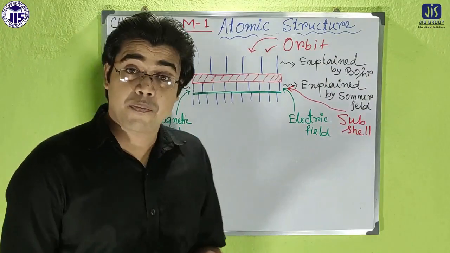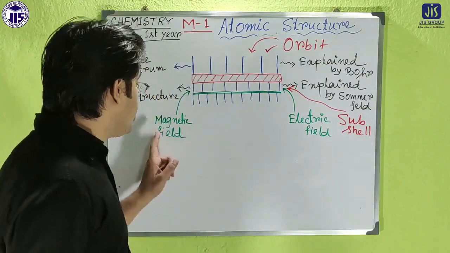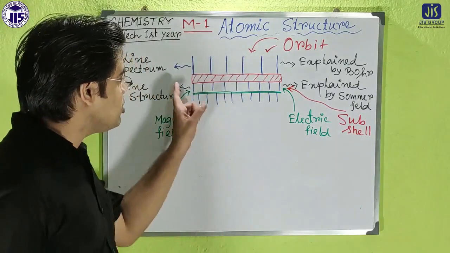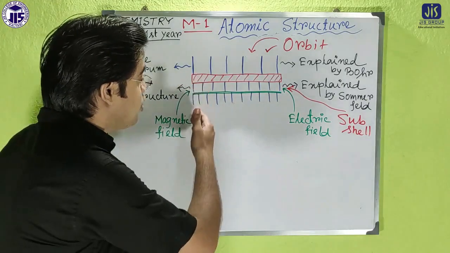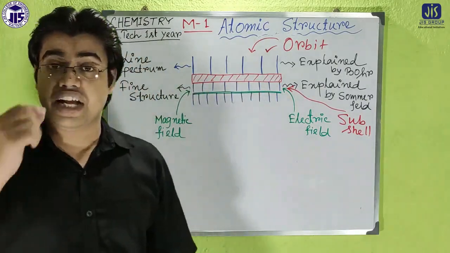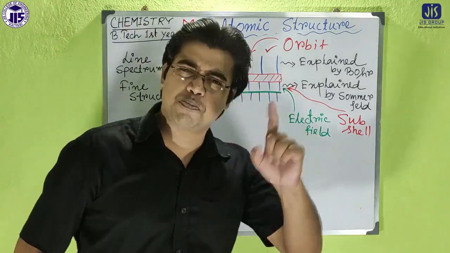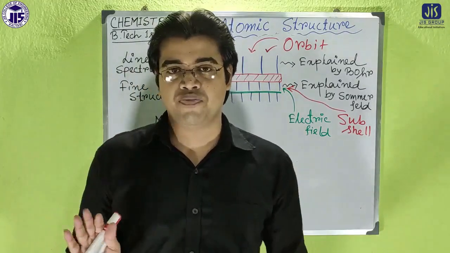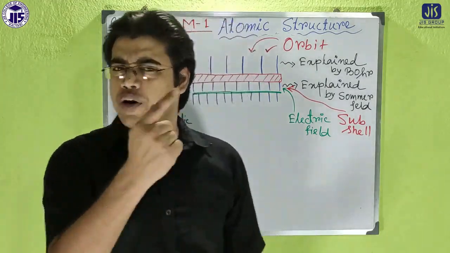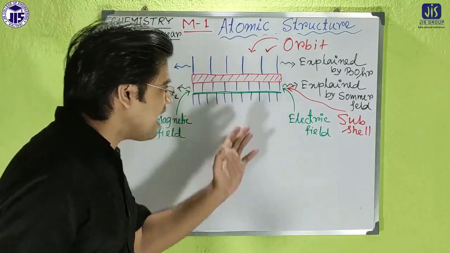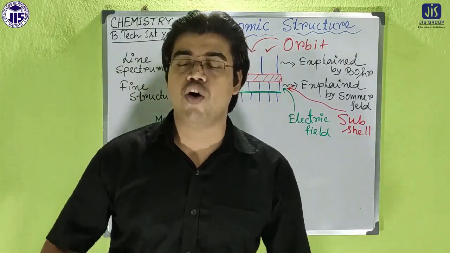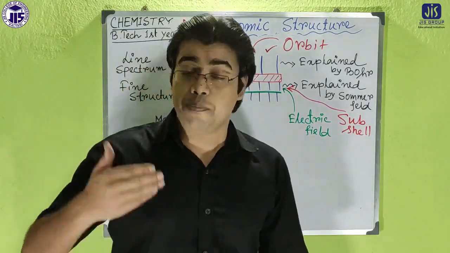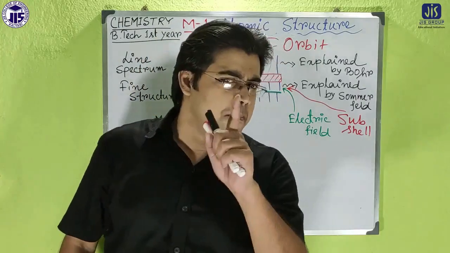But then what happened? In the presence of a magnetic field or an electric field, the lines of the fine structure again split into single lines. But that was not explained by Sommerfeld. Up to that point we have discussed. Now we will move to the next topic: why that kind of further splitting happened in the presence of an electric field and a magnetic field.